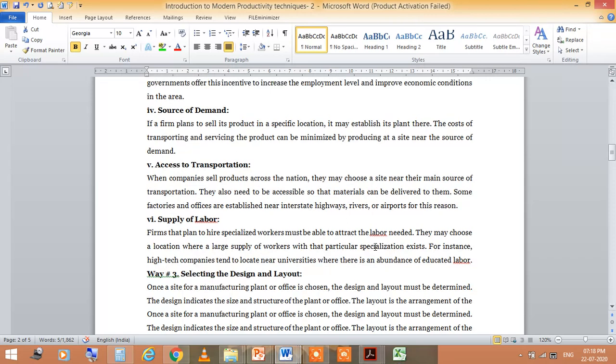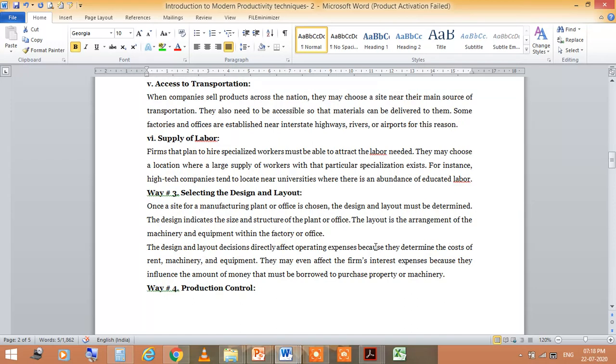Now the next one is the supply of labor. Firms that plan to hire specialized workers must be able to attract the laborers needed. So they may choose a location where a large supply of workers with that particular specialization exists.